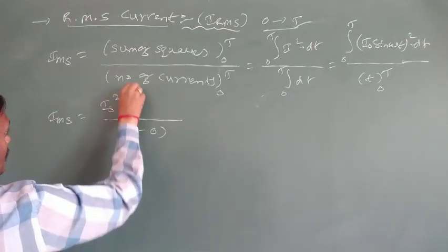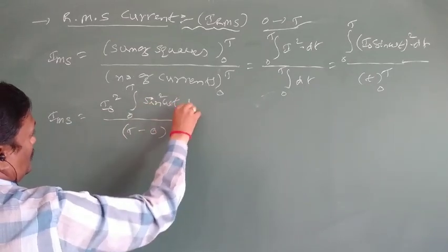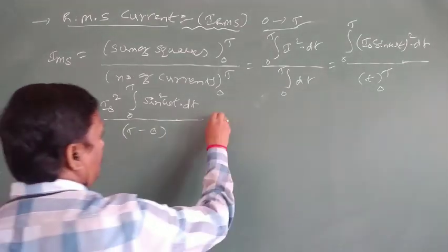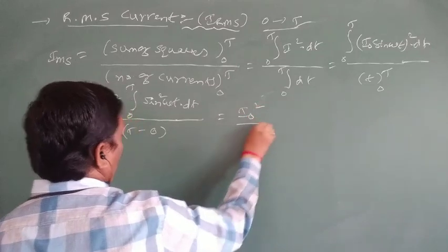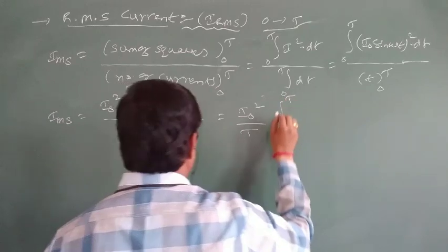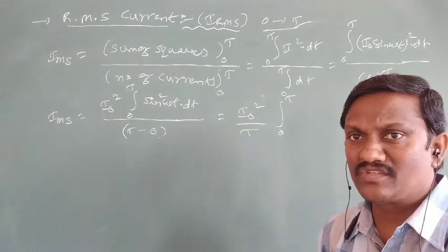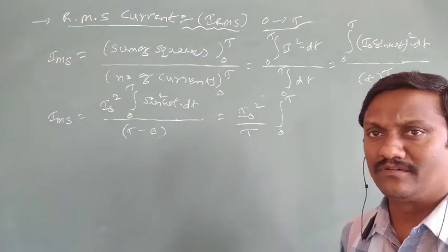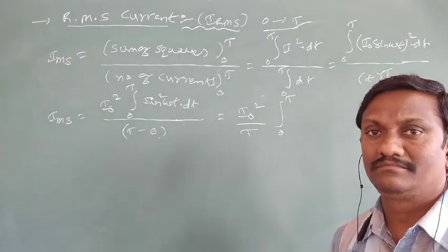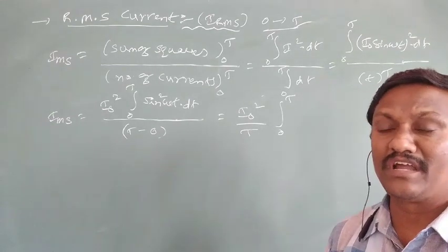So we have I naught square, the denominator T minus 0 is T, into the integral from 0 to T of sin square omega t. We know the integrals of sin and cos, but for sin square there is no direct formula. So convert the square into a simple form: sin square theta can be written as (1 minus cos 2 theta) by 2.